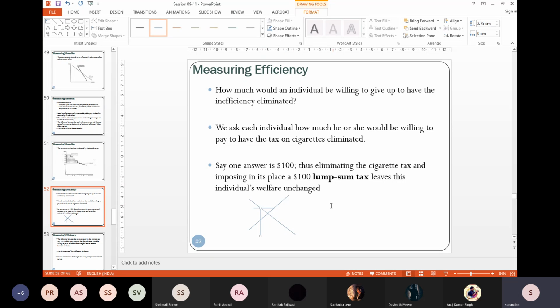Now you ask an individual, suppose this is the market for cigarettes, and we all know that in all the countries in the world there are taxes on cigarettes.